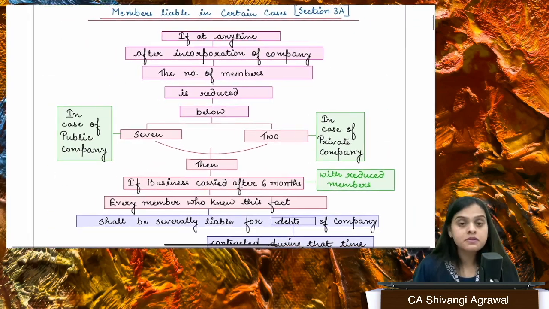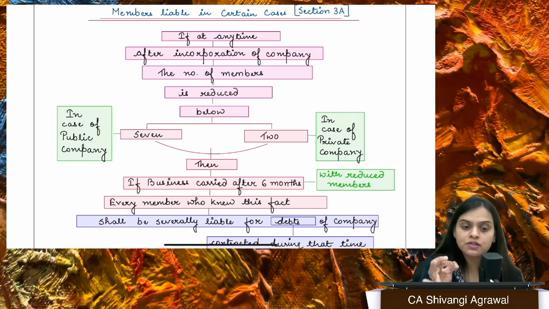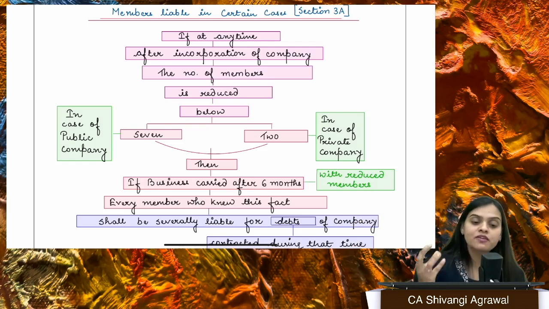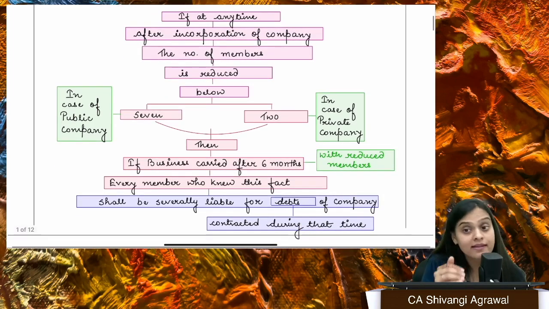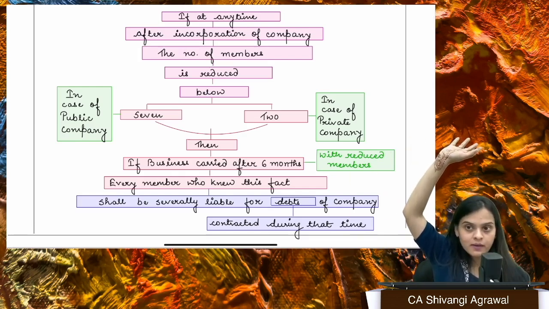Okay. Now, there is one more section, 3A, before we actually go on to the process of incorporation. What is section 3A? Section 3A tells us members severally liable in certain cases. As we read in section 3, you need a minimum of 2 members in case of a private company. You need a minimum of 7 members in case of a public company. And this is not just required at the time of incorporation, but throughout the lifetime of the company, right?